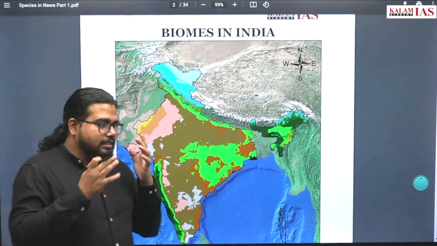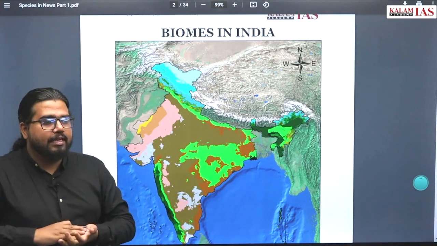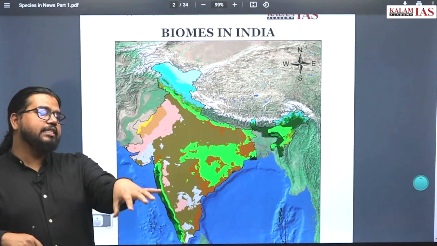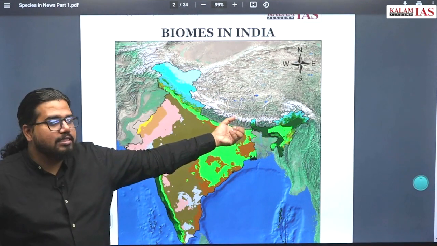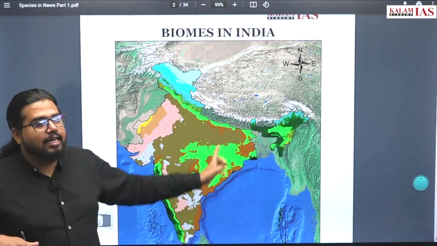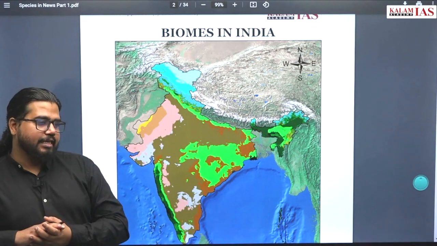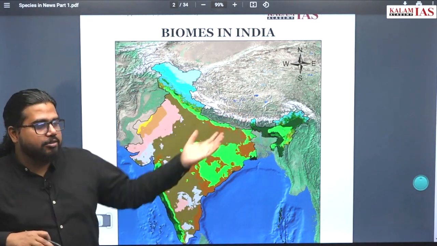For the rest of the species, you can make a separate list of whichever species are endemic to 2-3 regions. Only Western Ghats and Northeast and maybe Andaman. These 3 areas will come in this endemic category because these have the highest biodiversity hotspots.